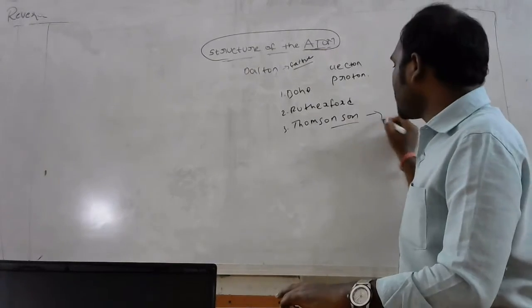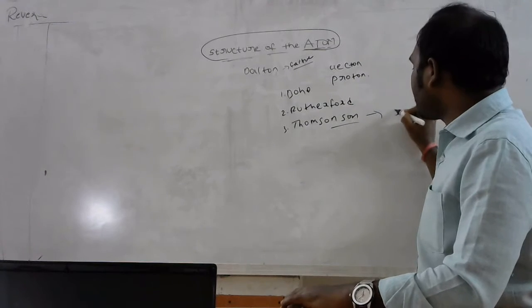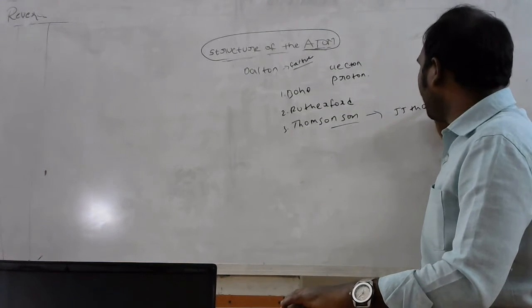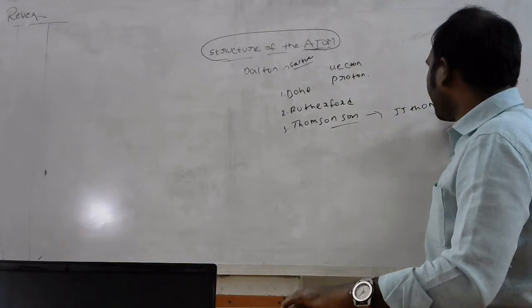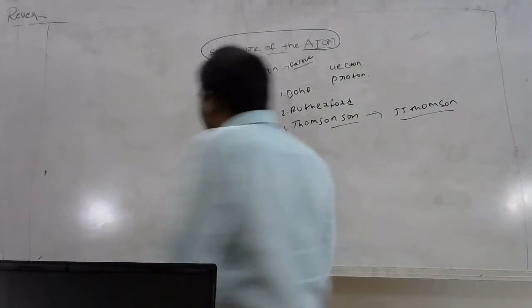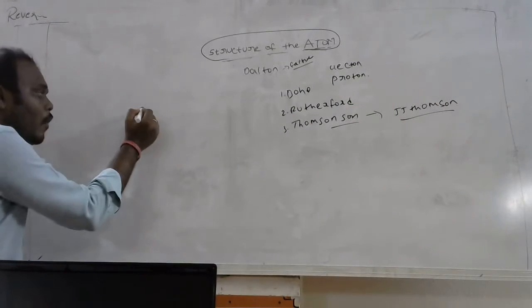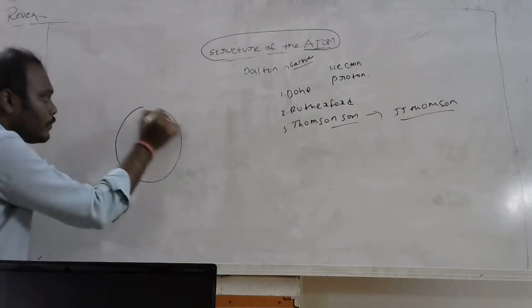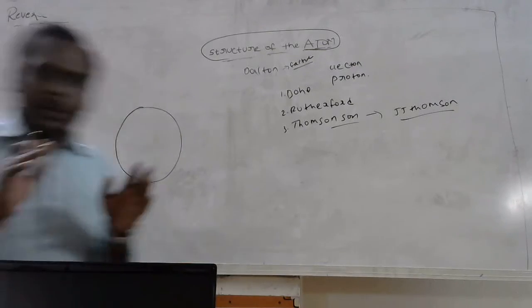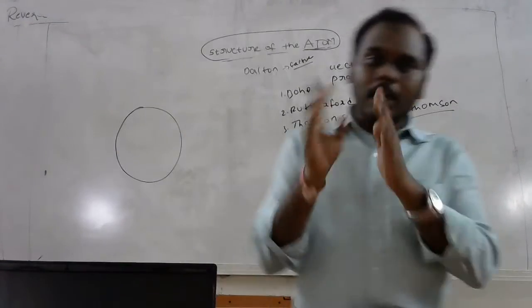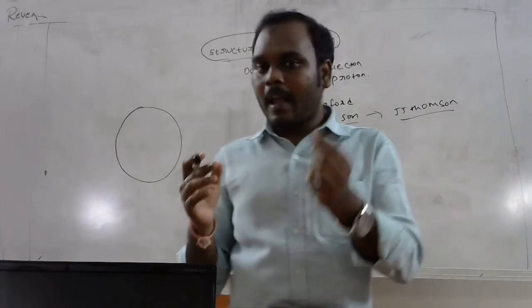In that, J.J. Thomson explained a theory named the J.J. Thomson theory. In that theory, he considered a watermelon. We all know very well that in a watermelon we can find two colors: one is red and another one is black.